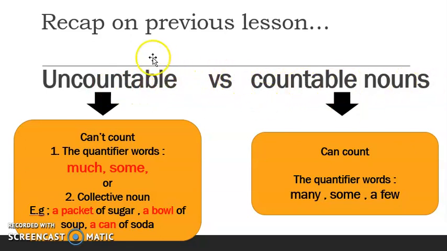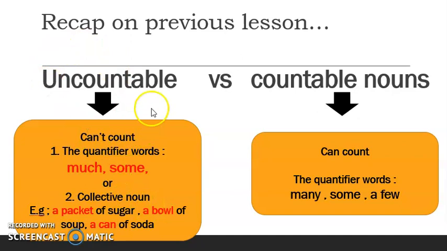As you know, uncountable is the thing that you cannot count, tak boleh kira. Whereas countable nouns is the noun that you can count. The quantifier words are words that support the uncountable nouns. For example, much, some, or collective noun.